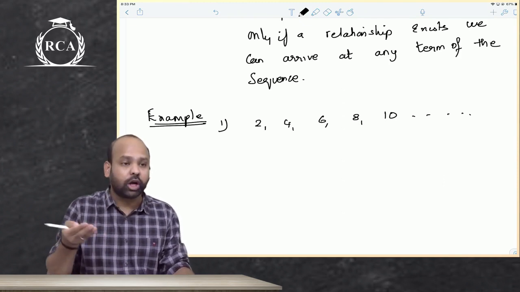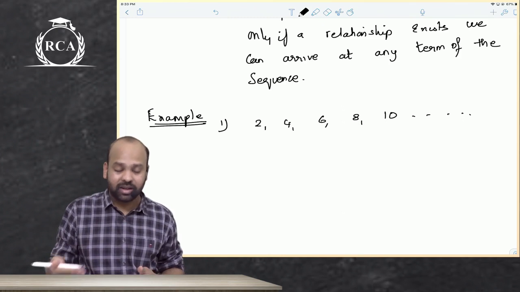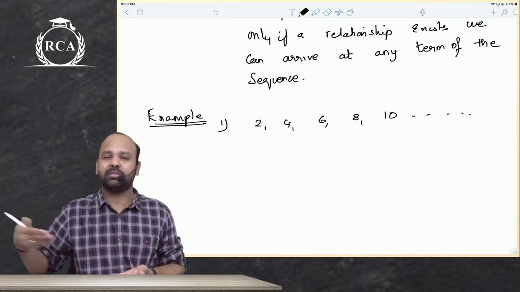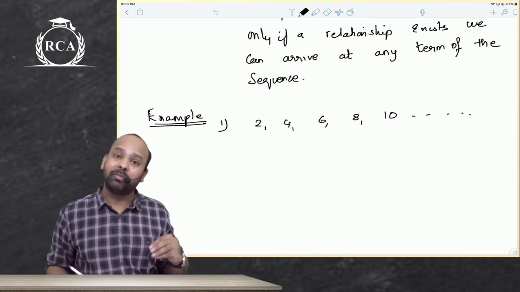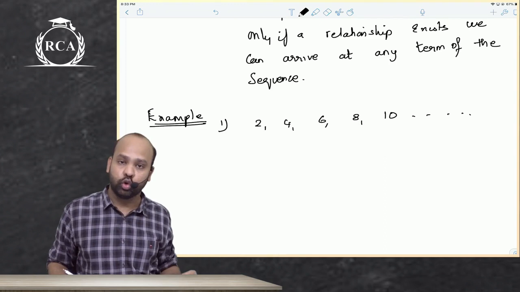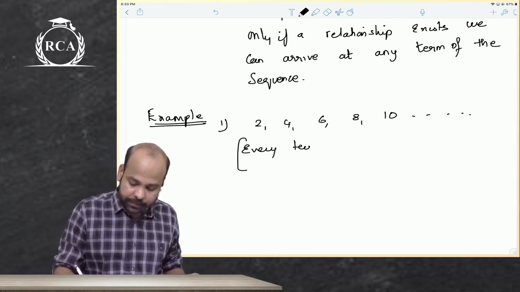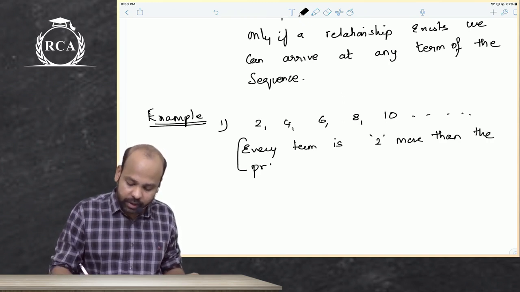If you ask me what will come after 10, yes, the answer is 12. We know because there is a relationship existing here. So using the numbers given, it will be possible for us to arrive at the number that will come next. That is what you should know here, beta. Every term is increasing by 2. Every term is 2 more than the preceding term. So is it a sequence or not, beta?